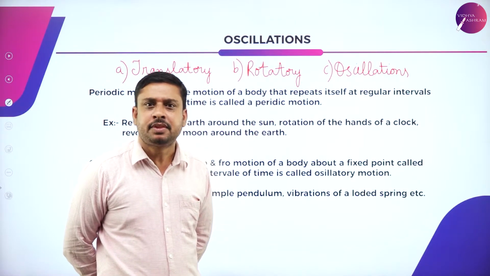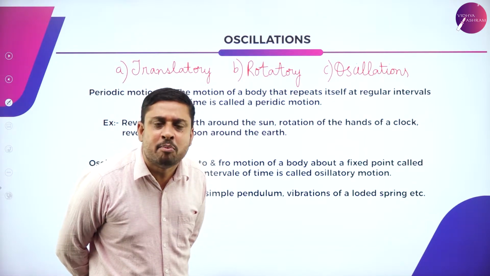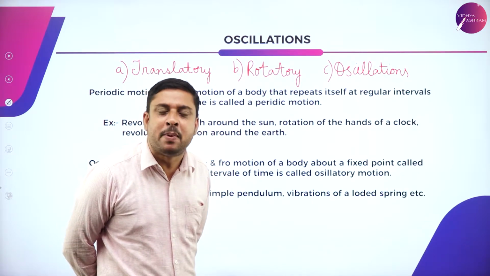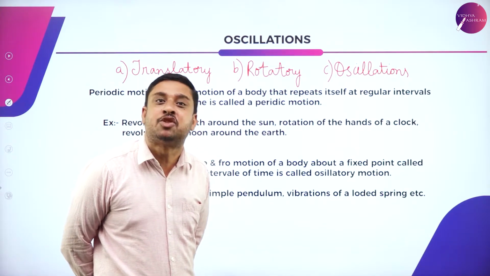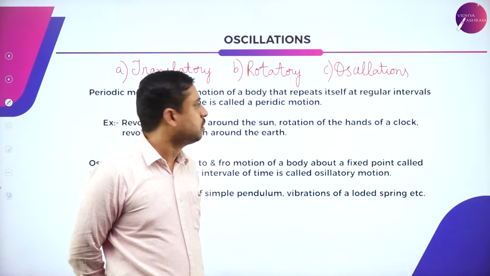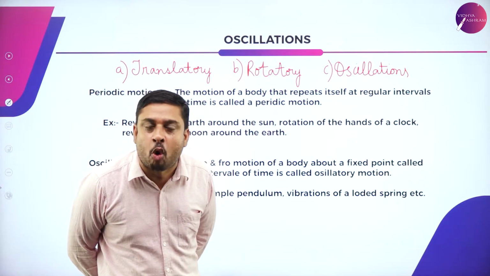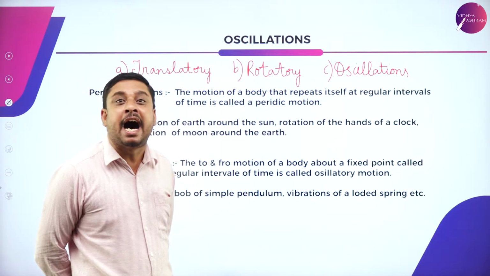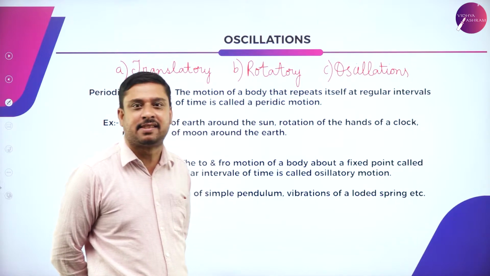Understand, translatory motion always happens along a straight line. Rotatory motion happens along a fixed axis.